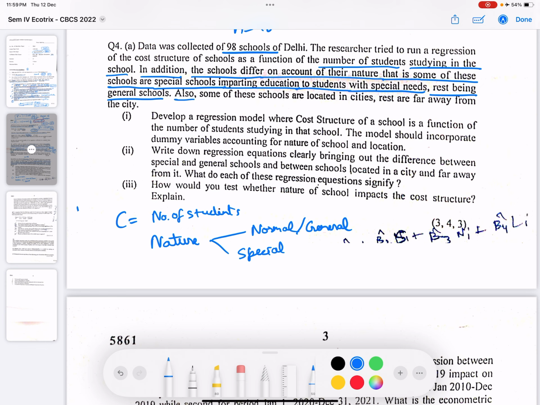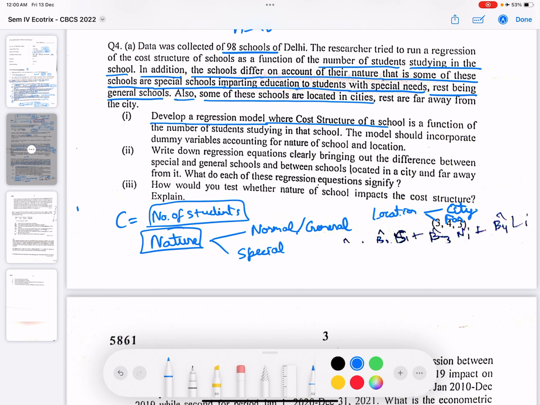Also, some of the schools are located in cities. Now, cost is a function of the number of students. The other thing is it depends on the nature of the school, and the third thing is its location, whether it is in the city or far from it. Now what they're asking is to develop a regression model where the cost structure of a school is a function of the number of students studying in that school. The model should incorporate dummy variables accounting for the nature of the school and location.